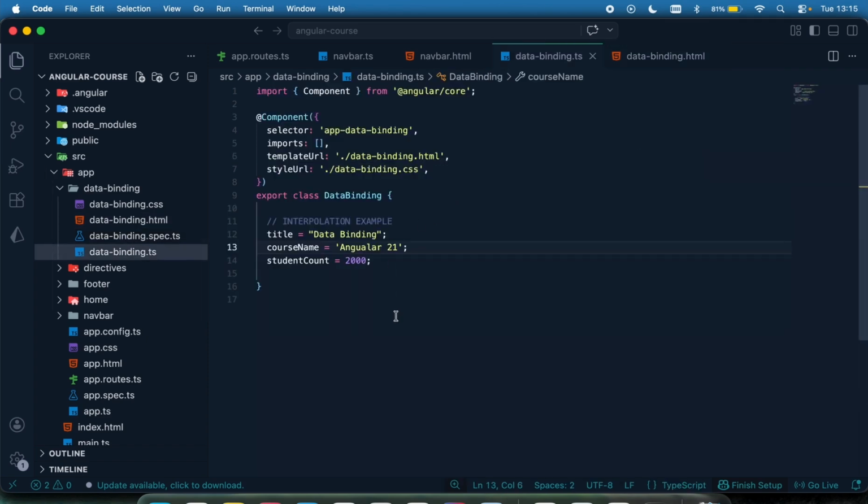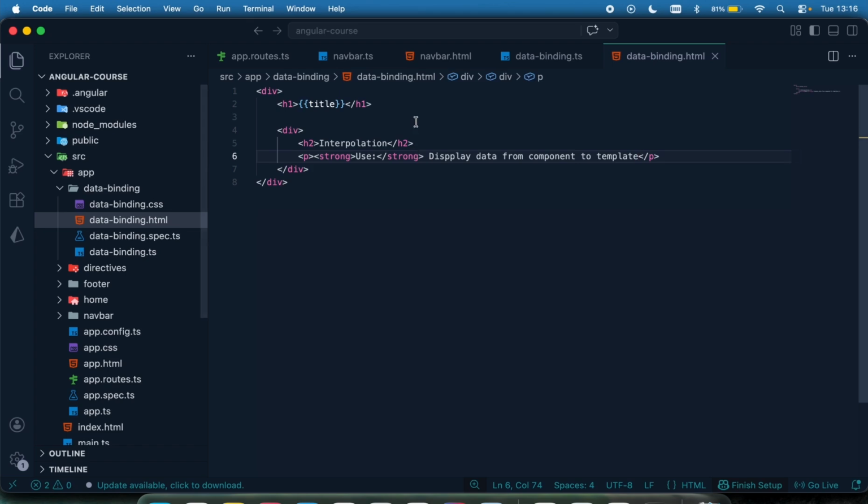Before I move on, this is also what we call one-way data binding. One-way data binding is where data moves in one direction, either from your component directly to your template only, or from your template to your component only. What we are doing right here is one-way data binding: we have data in our component and we are displaying it in the template.